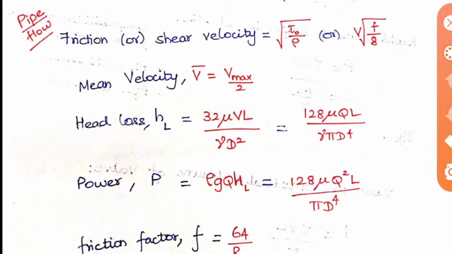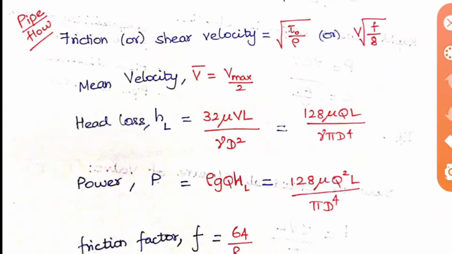So first let us take the pipe flow. Here I have written just the main points alone, that is direct points alone. If you study this, they may ask the formulas, and if it is a simple formula, they may ask you questions also. So here, pipe flow: the friction or shear velocity is equal to root of tau naught by rho, or V into root of f by 8. So we know V is velocity, f is friction factor, tau naught is the shear stress, everything we know.